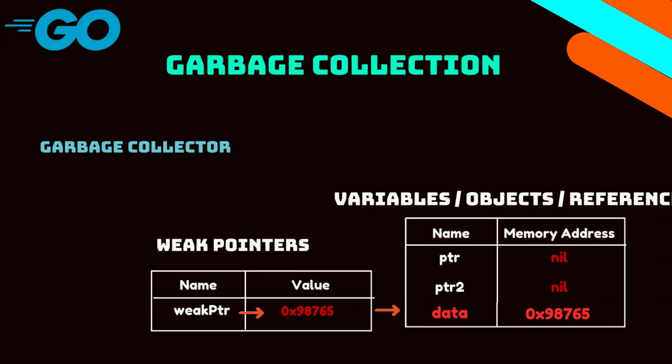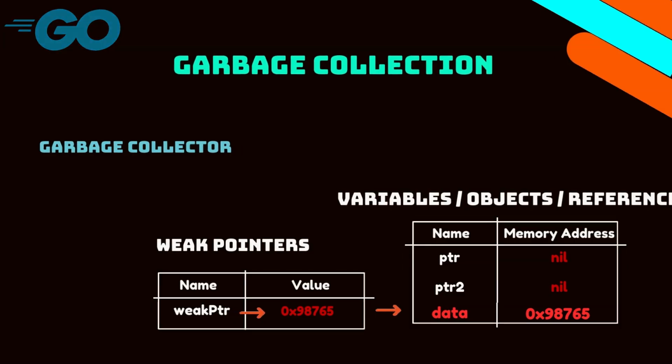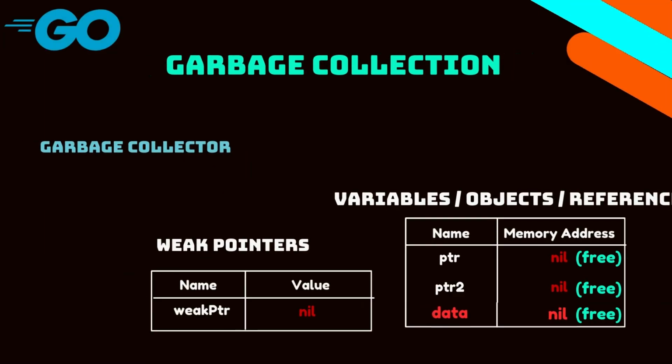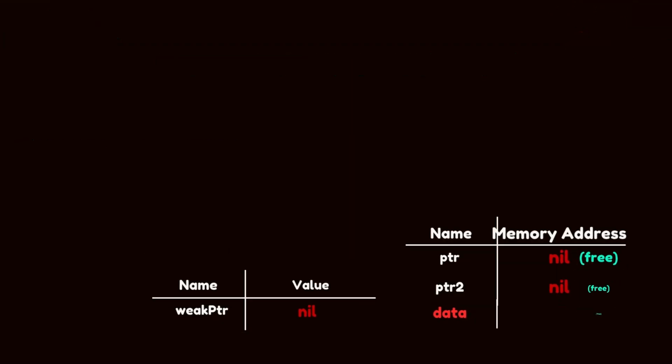It will set the weak pointer address as nil as well. The weak pointer is not directly nil; it will query the unique pointer, and if the value of the unique pointer is nil, then the value method available in the weak package will return nil.